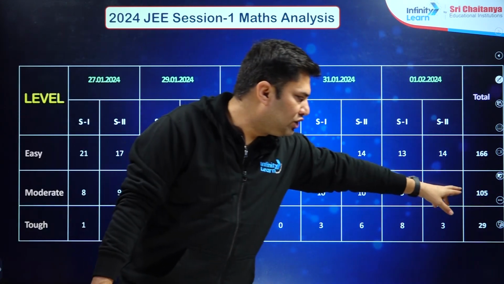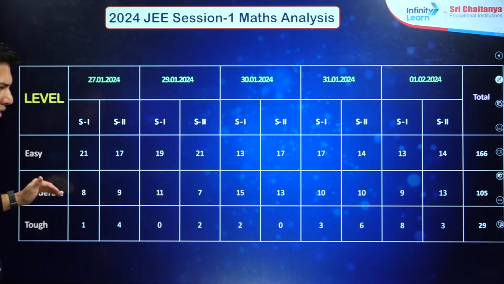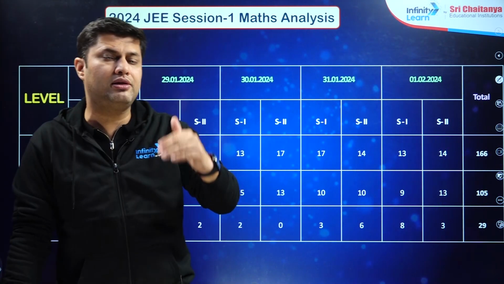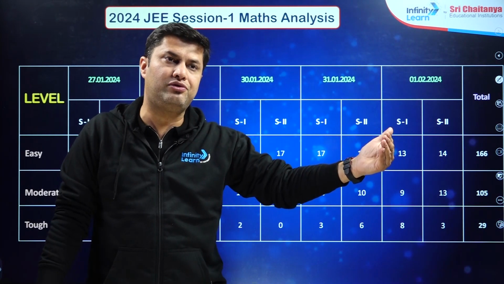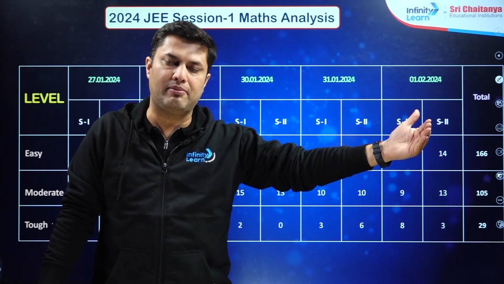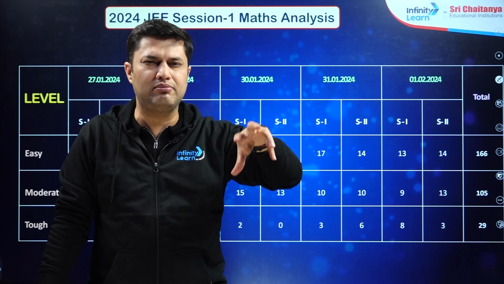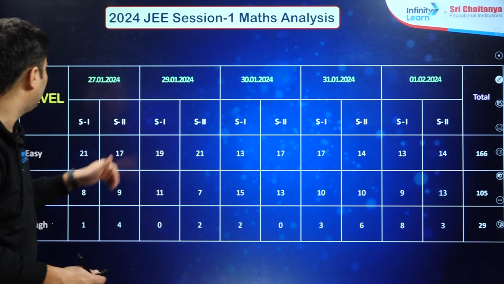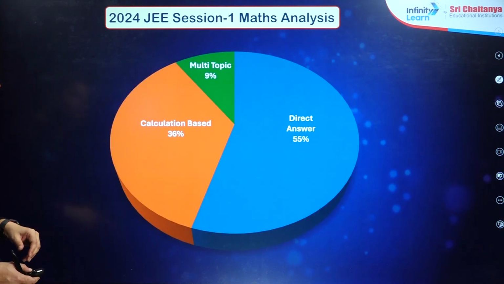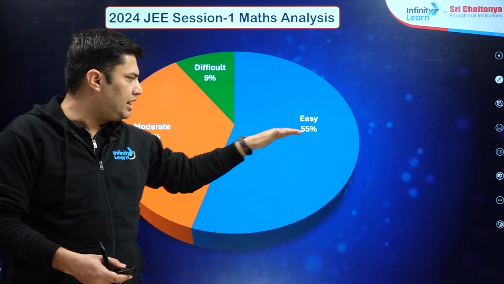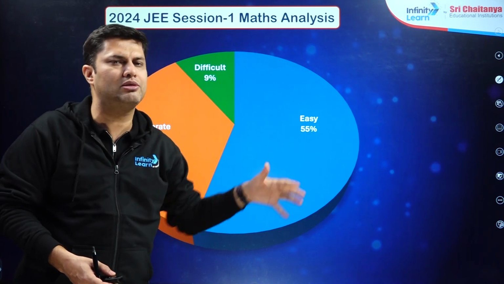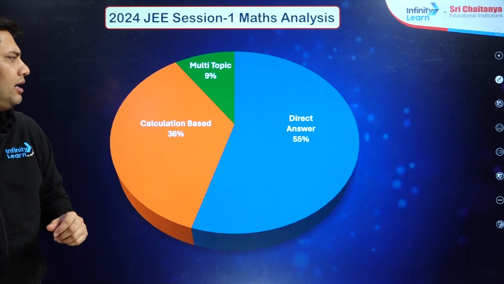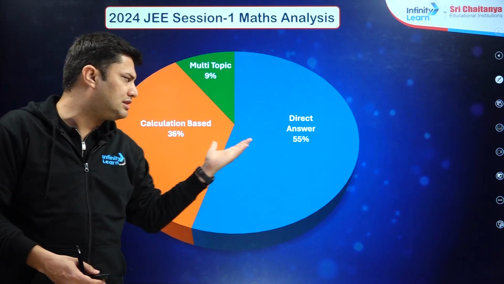Okay, and 105 is moderate, and 29 are extremely tough. So relatively, if we compare this paper with the 2023 or 2022 JEE Main mathematics papers, this was definitely on the lower side. Okay, so this was the level. You can see that 55% of the paper was approximately on the easier level, moderate 36%, and difficult is 9%.